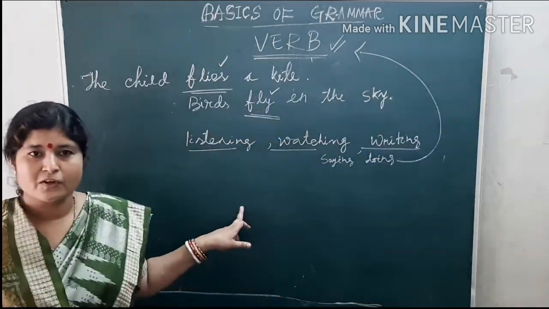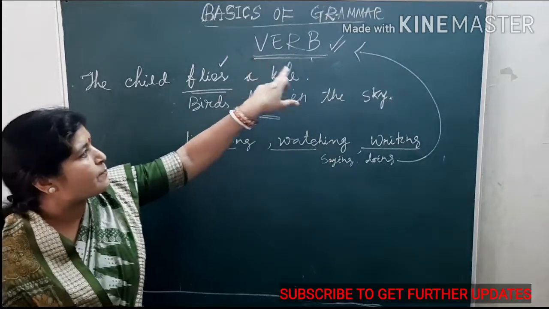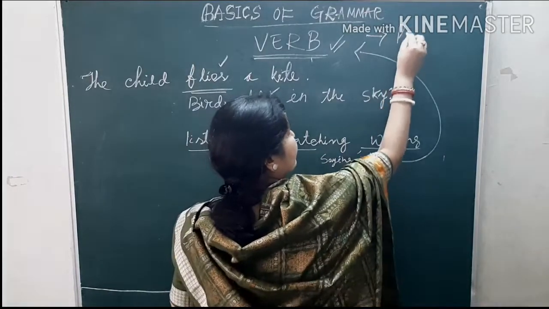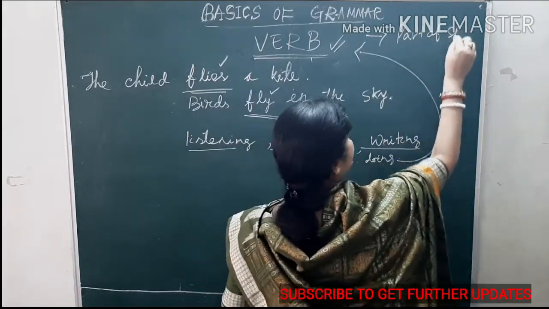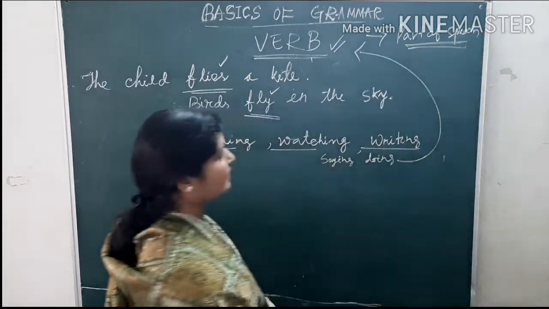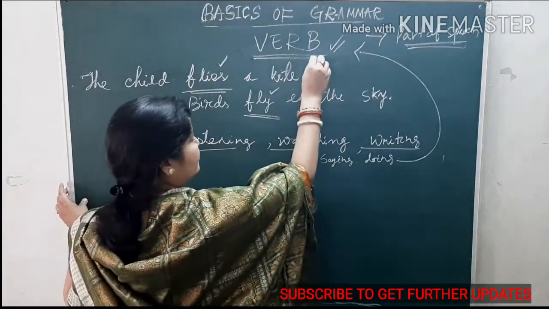So, today we are going to discuss verb. Verb is an important part of speech. So, verbs are classified into 2 categories.